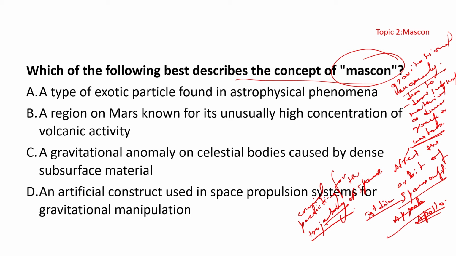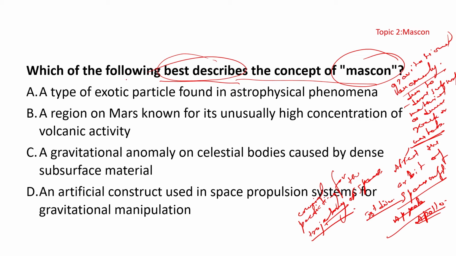Okay, so let's see the statements based on that. Which of the following best describes the concept of Mascon? If you get 'best describes' anywhere, it means which of the following gives an accurate and optimal description of the concept. At times you might get 'sufficiently describes', which means among the four options, the ones that are sufficient to describe a concept, not necessarily the best but sufficient enough.